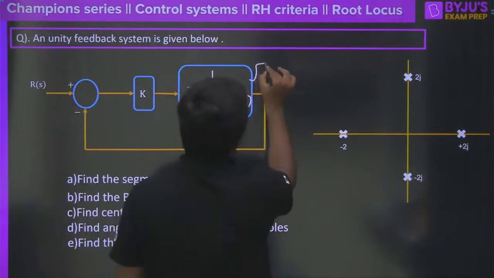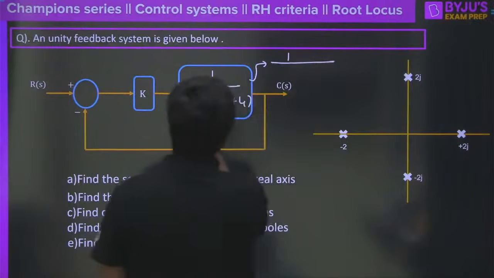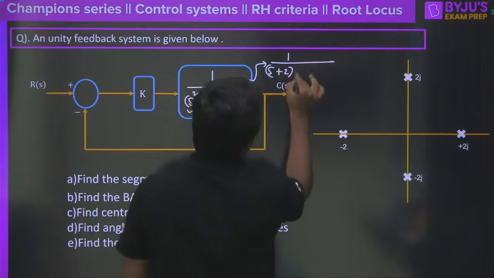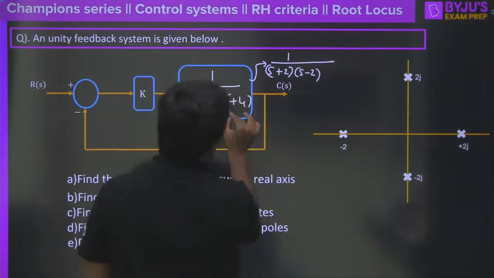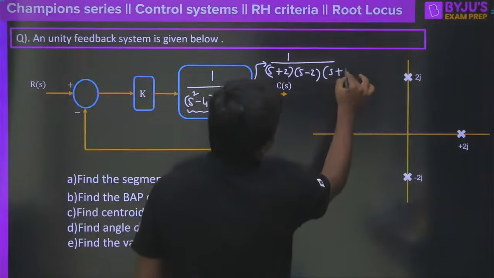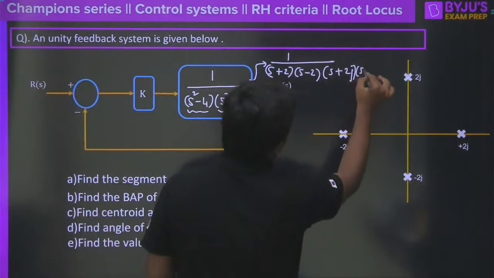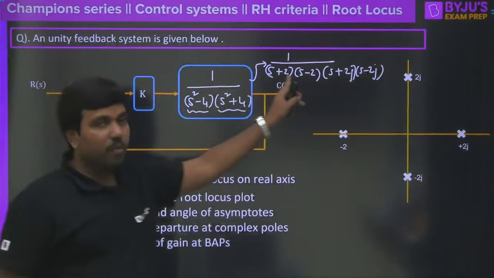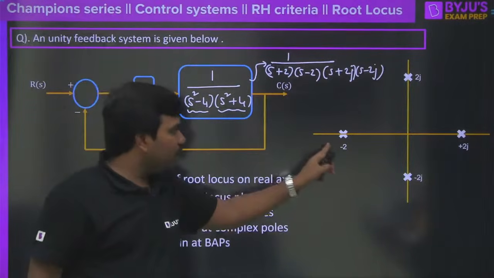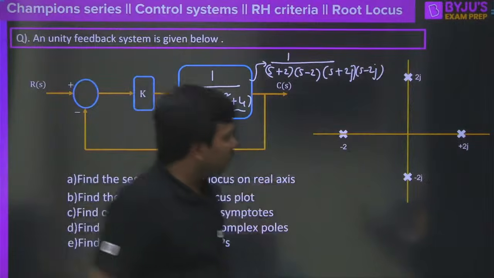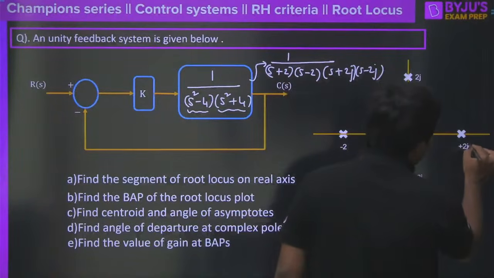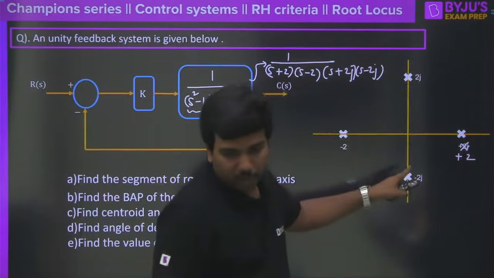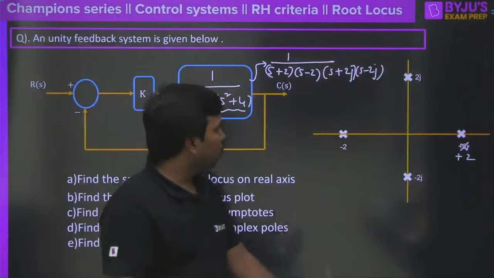What are the poles here? If you look technically, s square minus 4 is nothing but s plus 2 into s minus 2. And s square plus 4 is nothing but s plus 2j into s minus 2j. All put together, the same function can be written with 4 poles. One pole is at minus 2, and one pole is at plus 2. I am extremely sorry, this is plus 2. And here we have 2j and here we have minus 2j. Clear? So easy to understand.